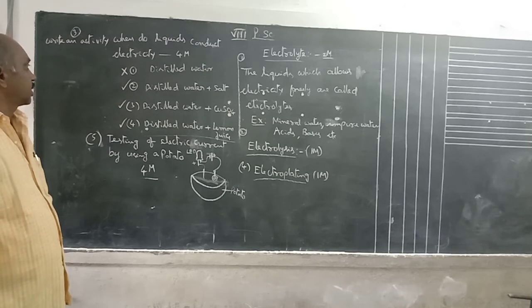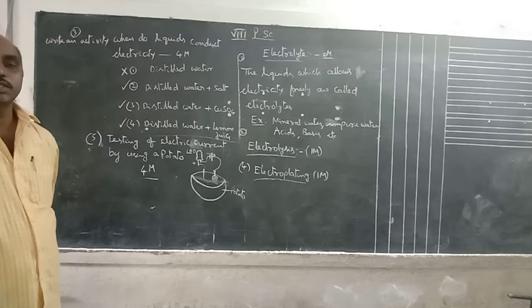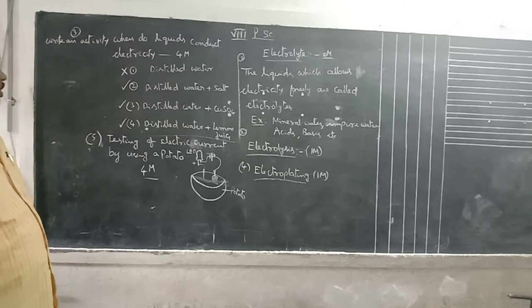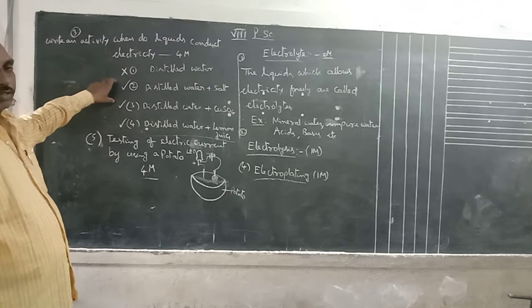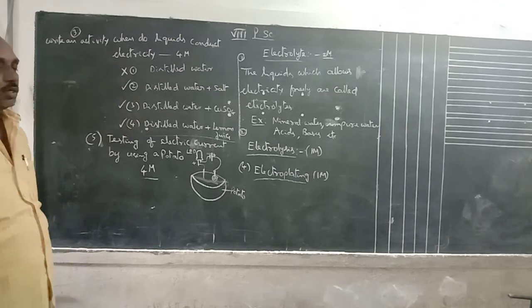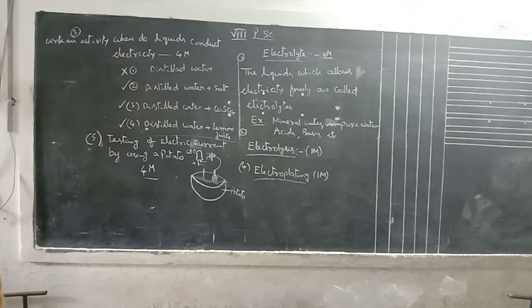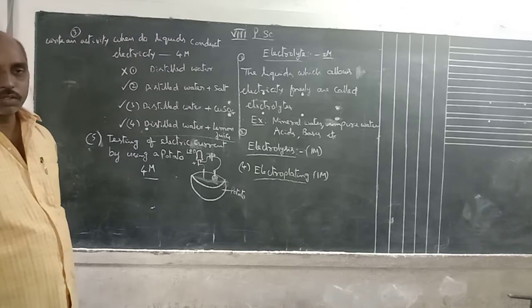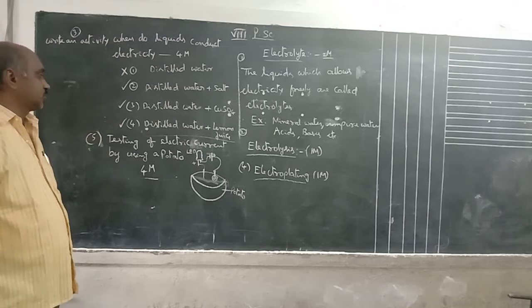Okay, next one is write an activity: when do liquids conduct electricity? This is a 4 marks question. You can take different kinds of liquids. Here one liquid is distilled water, another one is distilled water with salt, that means some salt is dissolved in water, that is a salt solution. Third one is copper sulfate dissolved in distilled water, that is a copper sulfate solution.